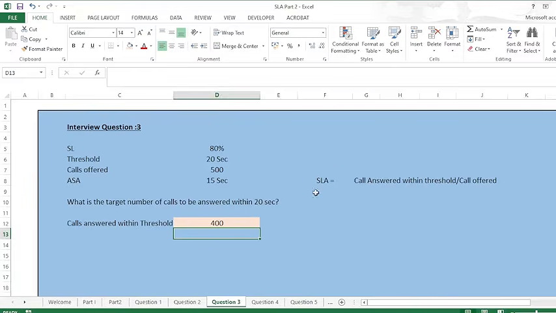So if you see the formula for service level, it is calls answered within threshold divided by calls offered.